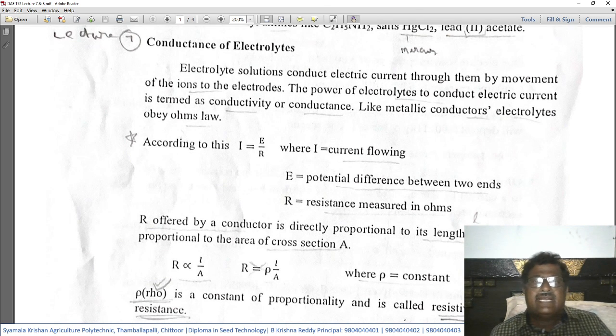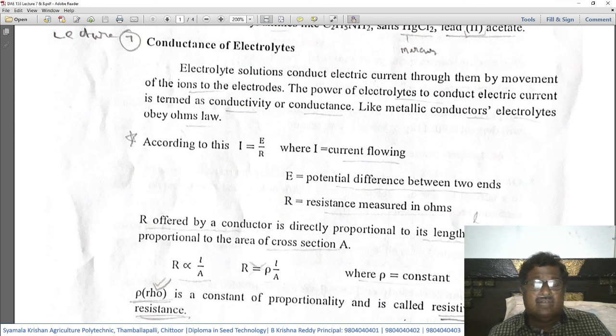Electrolyte solutions conduct electric current through them by movement of the ions to the electrodes. So actually, electrical conductivity, suppose if it is a solid metal like copper or iron, electricity will flow without any movement of any molecule of the element.